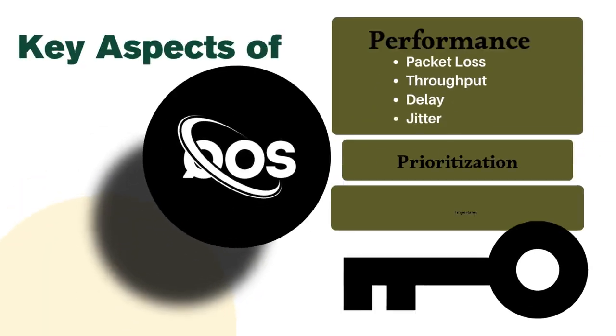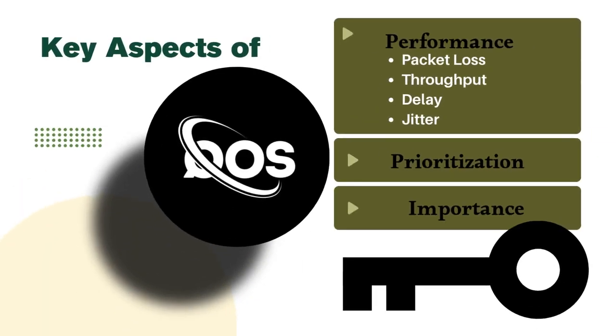Key aspects of performance are measured by several factors, such as packet loss, the percentage of data that doesn't arrive; throughput, the amount of data successfully transferred; delay, the time it takes for data to arrive; and jitter, the variation in the arrival time of data packets.